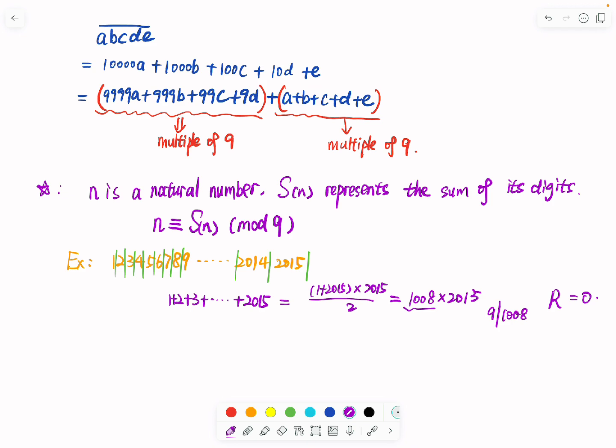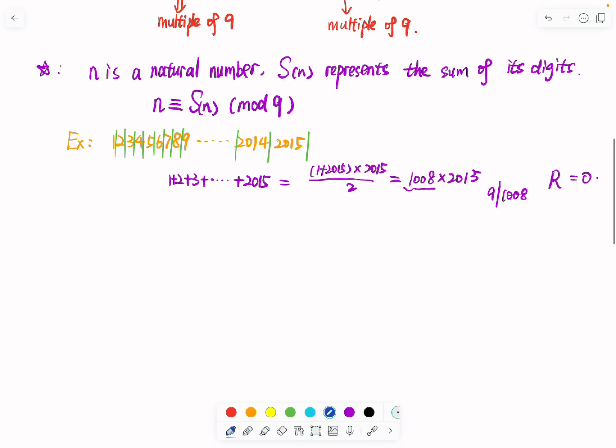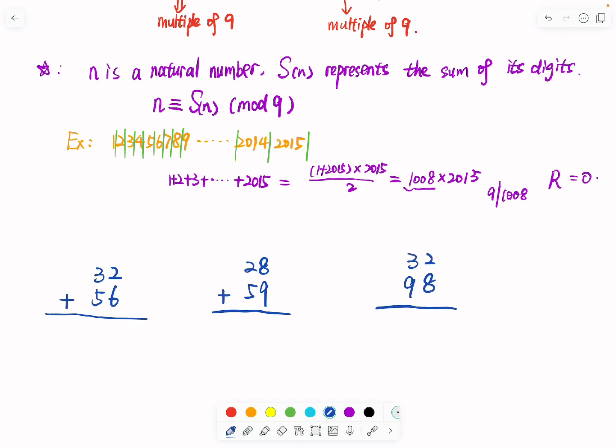Another very useful thing for the magic 9 is about, yeah, you will be very familiar, the vertical calculation, right? So for example, I will give you some examples. First, 32 plus 56 equals to, and 28 plus 59 equals to, and 32 plus 98 equals to.